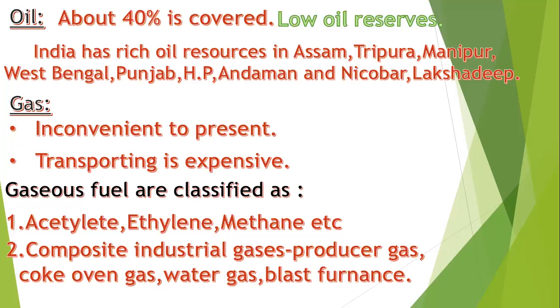The second one is composite industrial gas, which is mainly used in industries. What are the different types we see? Producer gas, coke oven gas, water gas, and blast furnace gas. This gas is used very little. Next, coming to the next renewable energy source, agriculture and organic waste.